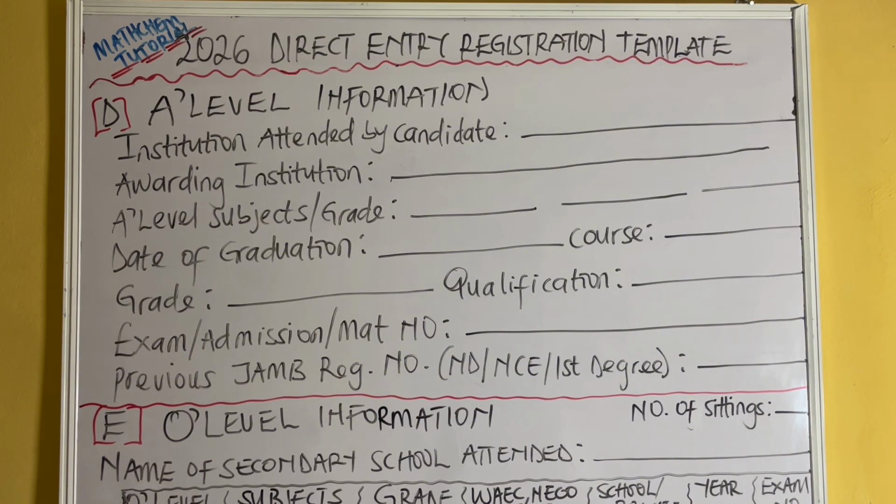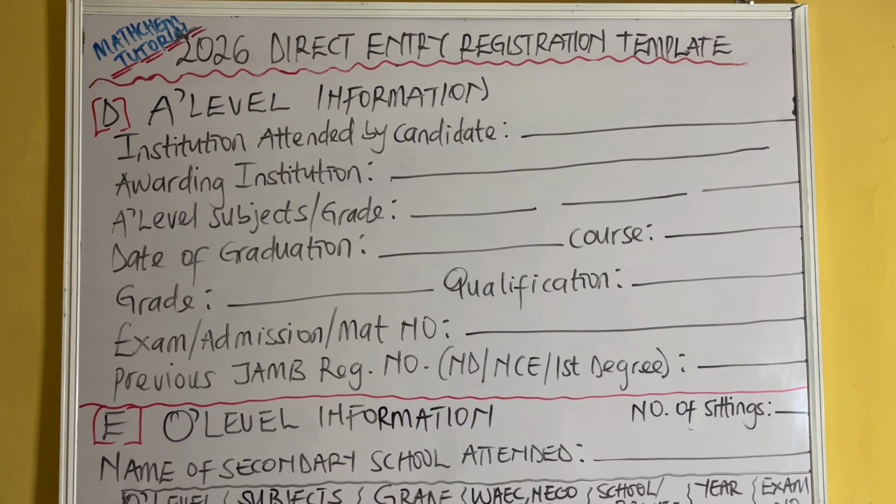Now, going back to what we have here, section D says A-level information. A-level means advanced level information. You already know that students who want to apply for DE must either be somebody who has attended NCE before in Nigeria, somebody who has done OND, that is Ordinary National Diploma, or probably HND and wanted to do BSc, or somebody who has done BSc before, but the course the person did wasn't really good for him or her, then he wants to do another course in the same BSc.